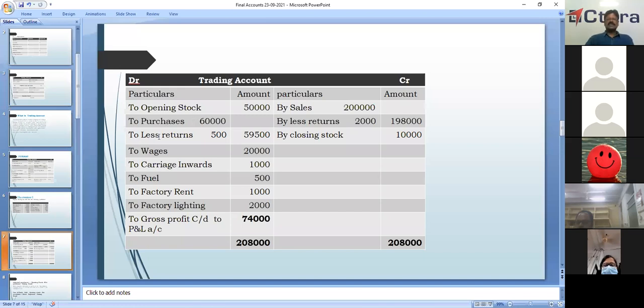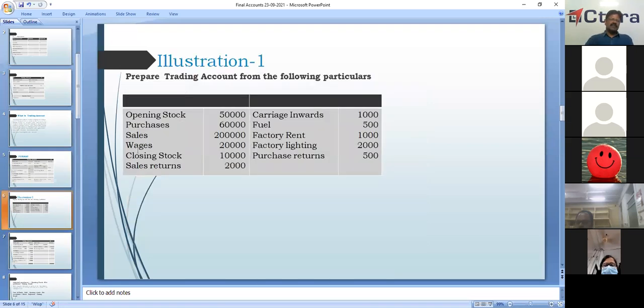Two less purchase returns 500. In the outer column, it is net purchases. It is 59,500. Okay.